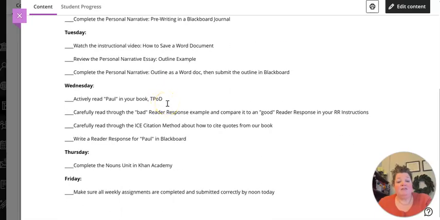Okay, next, this week we're going to be actively reading Paul in our textbook. And this week we're going to be writing a reader response. I know you wrote a reader response last week about my story, but I want you to write a reader response now about Paul. And the instructions are a little different. In fact, they're very different. But the instructions for the reader responses from here on out, the reader responses that correlate to the chapters in our book, will be the same. So this week will be the same as every other week for the rest of the semester. But I need you to really read those instructions and carefully write your reader response in a Blackboard journal entry.